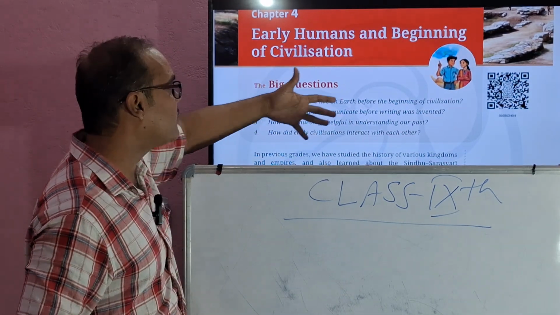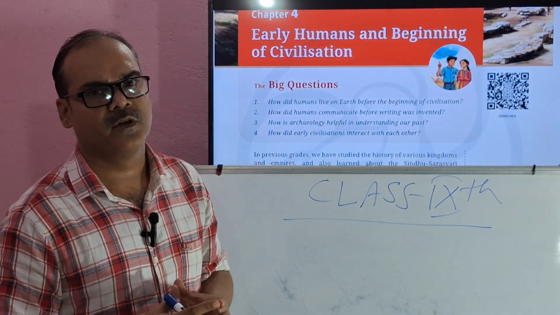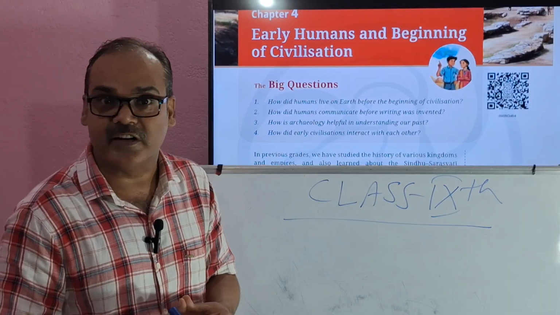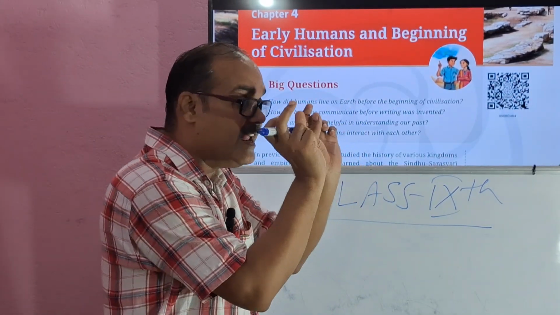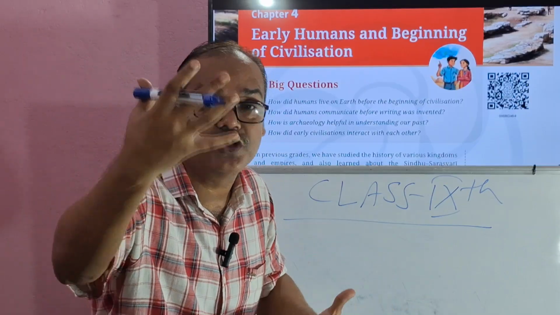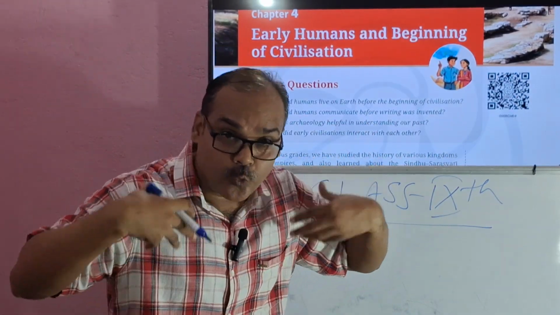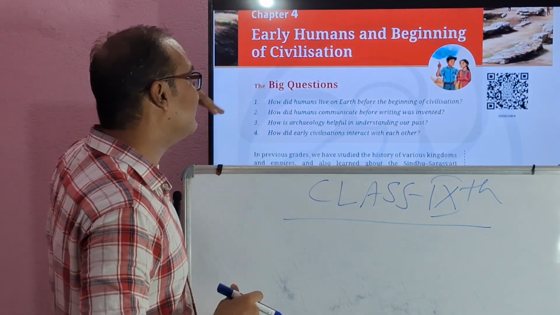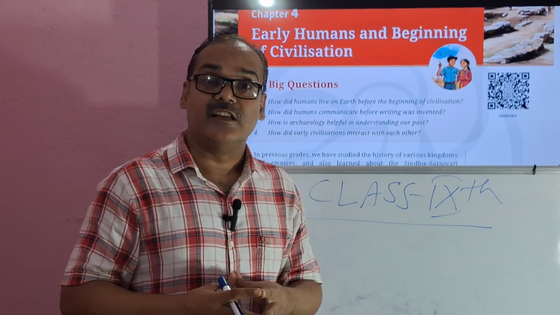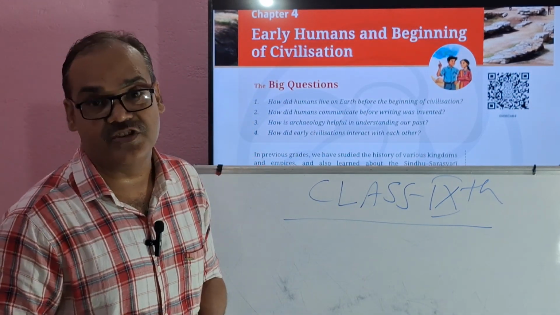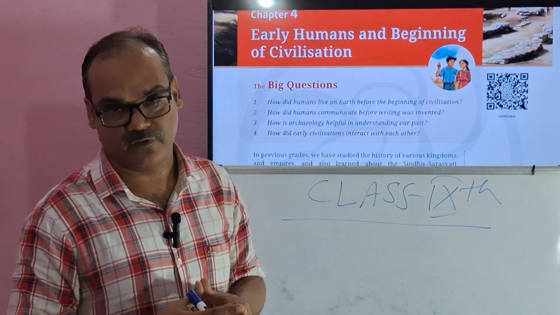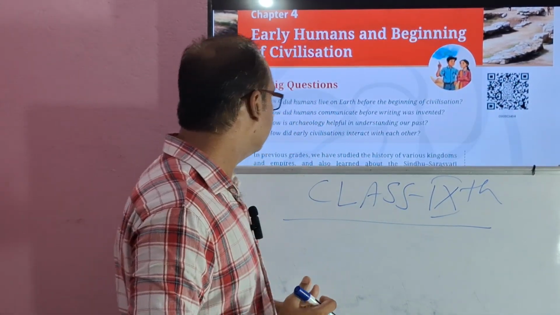Next, how is archaeology helpful in understanding our past? What is the role of archaeology? What story have archaeologists created? How have they linked each and everything to create a story, and provided information to us which we all are sharing right now? Next, how did early civilizations interact with each other? The interaction between the civilizations. So these are the four big questions we are going to deal with in this chapter, right? Part by part, we will deal with all of these.